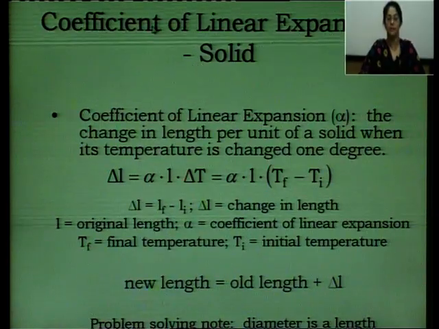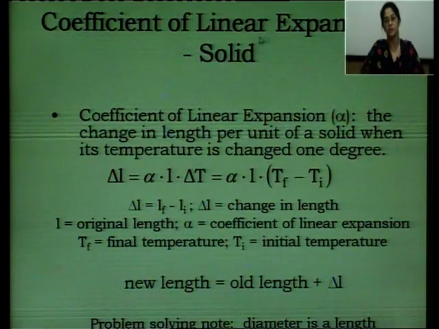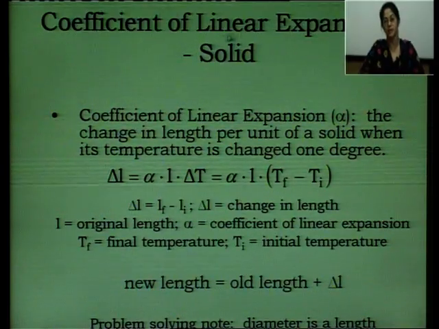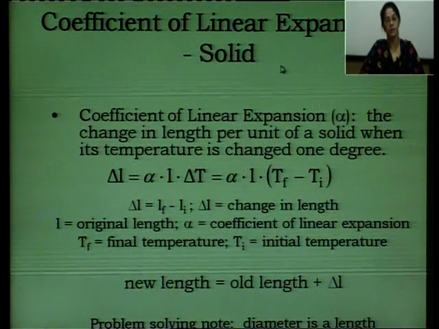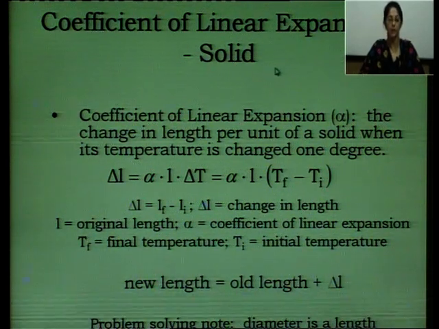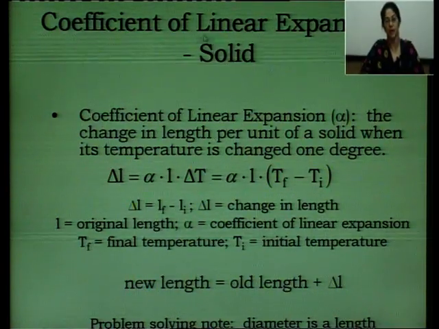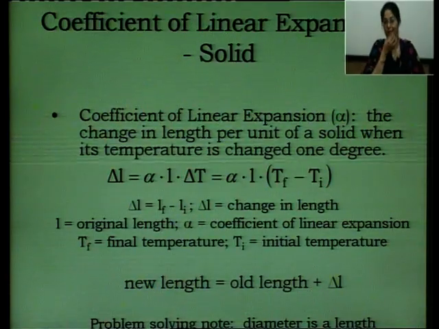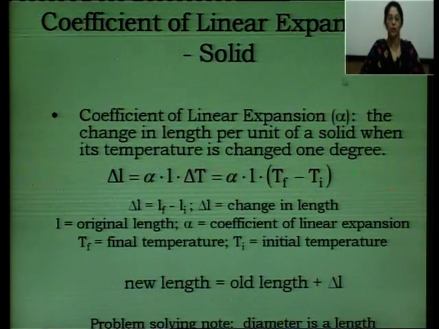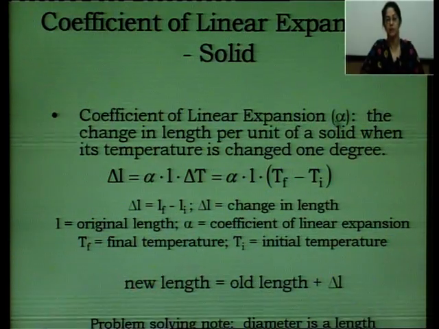Now next, let's start with the different types of expansions. There are 3 types of expansions. It can be linear, when the increase is in length, or it can be an increase in area, or it can be an increase in volume. So there are three types of thermal expansion. We will discuss them one by one. We are starting here with linear expansion. So linear means increase in length. Coefficient of linear expansion alpha. So what is the coefficient of linear expansion alpha?